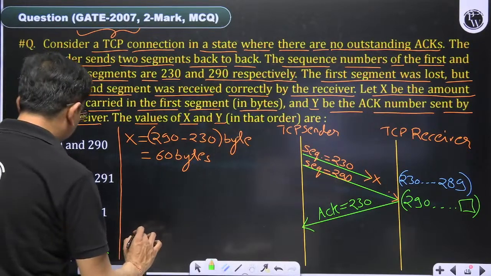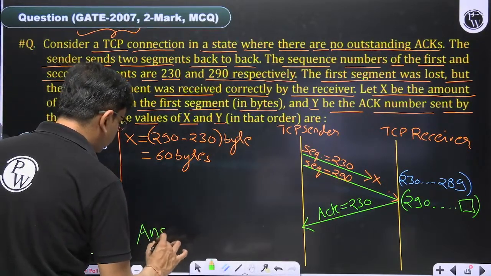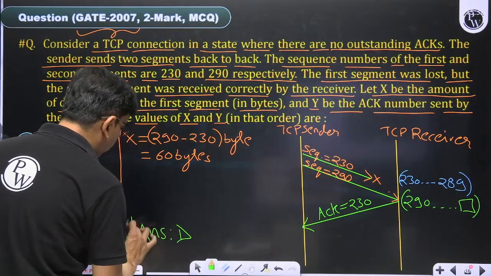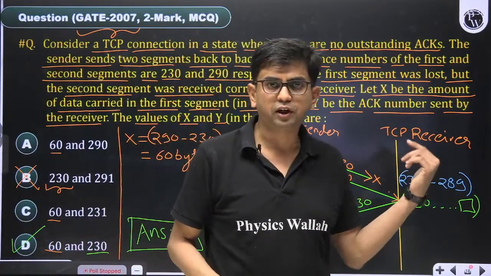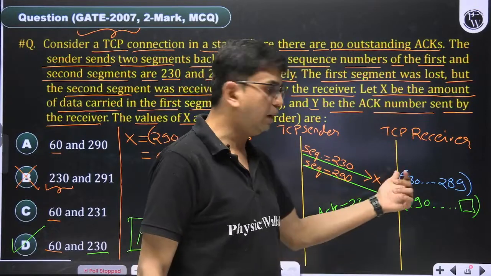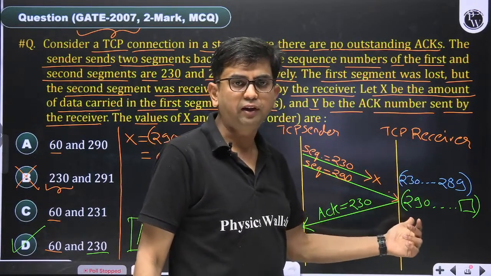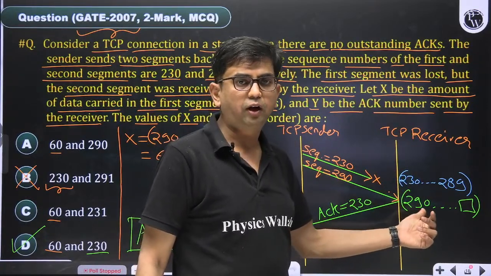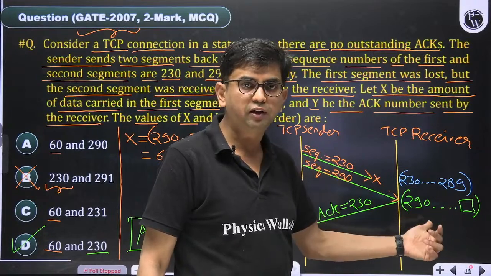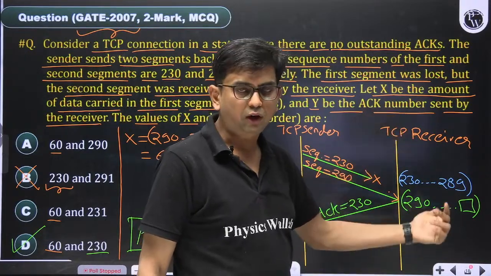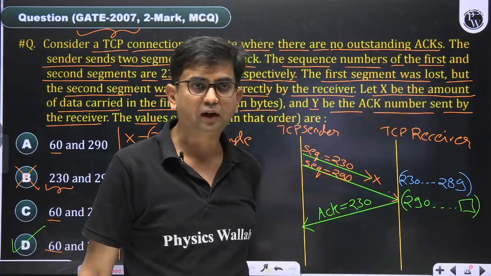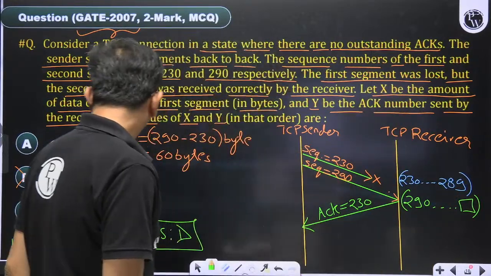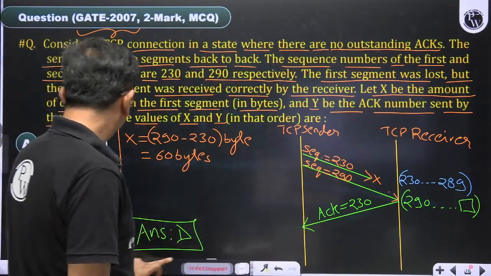So the correct answer of this question is D. This question is talking about a mid situation. Whenever some expected byte is missing and a higher order byte has arrived, the receiver will keep the higher order byte in the buffer, but do not acknowledge this. Send the next expected byte number, that is 230. So the correct answer of this question is D.